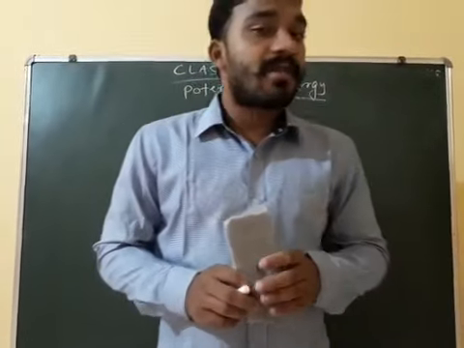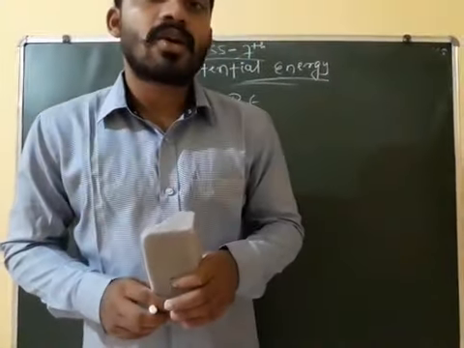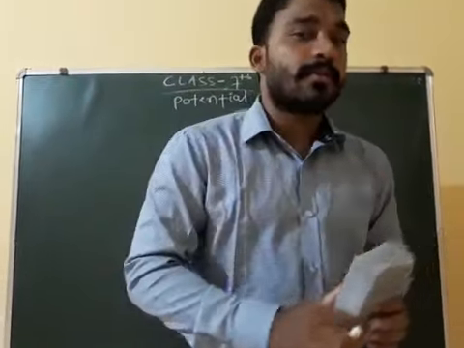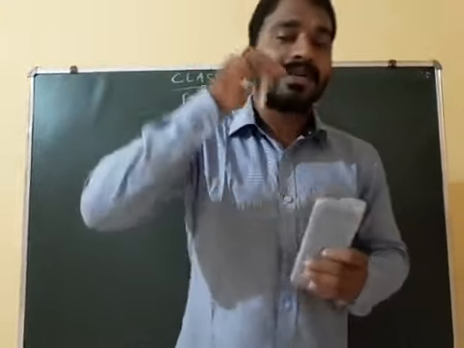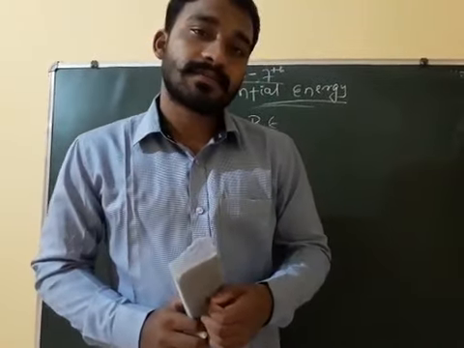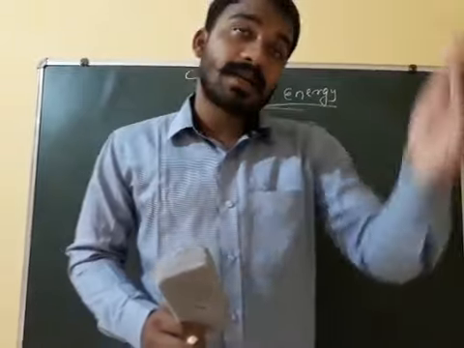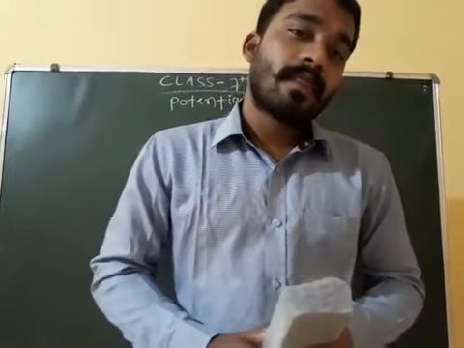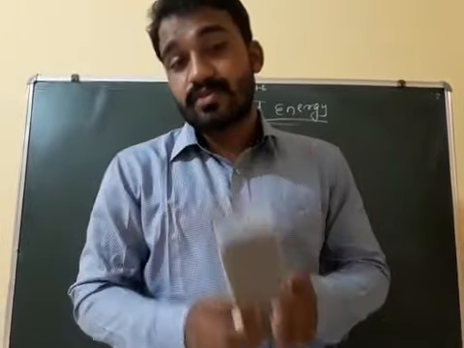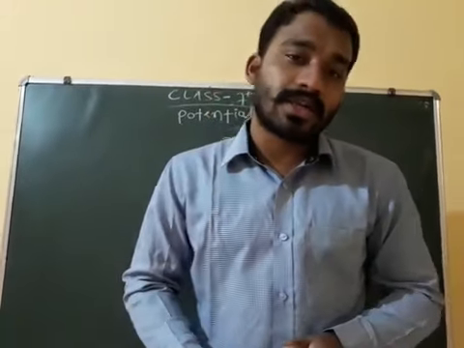So the energy possessed by a body due to its state of position, means where it is present, whether it is on the surface of the earth or at some height from the earth surface. If it is present at some height from the earth surface, it possesses gravitational potential energy.